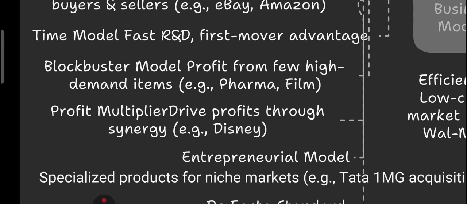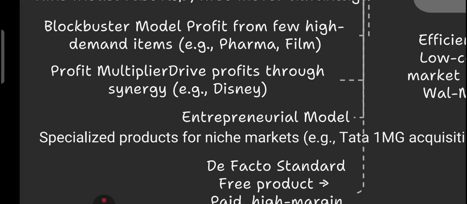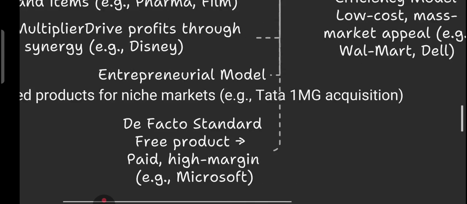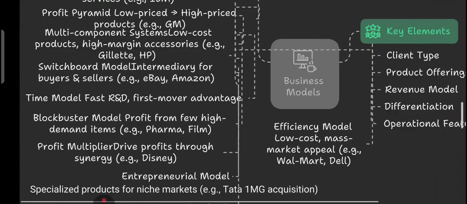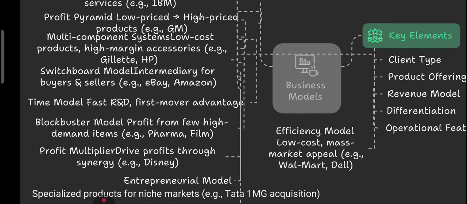Then we have the entrepreneur model. So entrepreneur model means tap niche markets, like Tata 1mg acquisition. Then we have de facto standard. Start free and then charge high, like Microsoft, like Jio. That is called de facto standard. And finally we have the efficiency model, which means mass market at low cost, like Walmart, like Dell, right? So basically these are the different models: profit pyramid, multi-component system, switchboard, time model, blockbuster model, profit multiplier model.